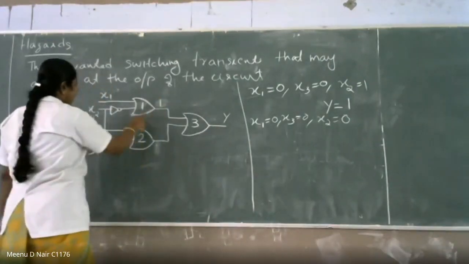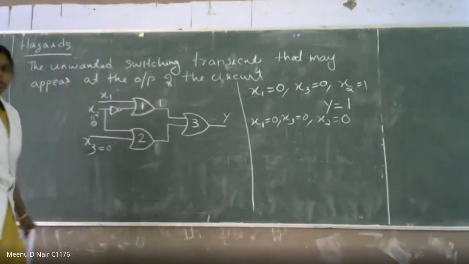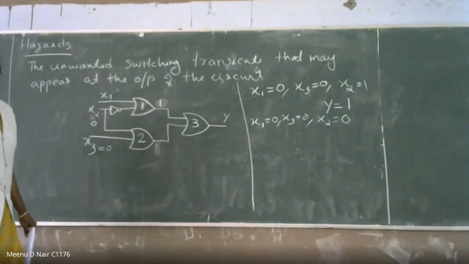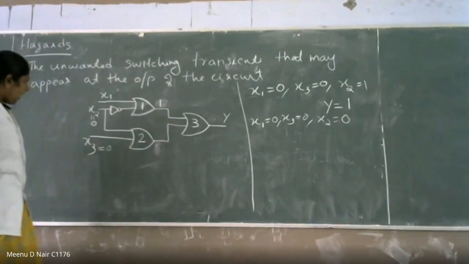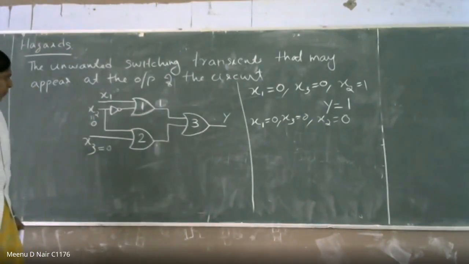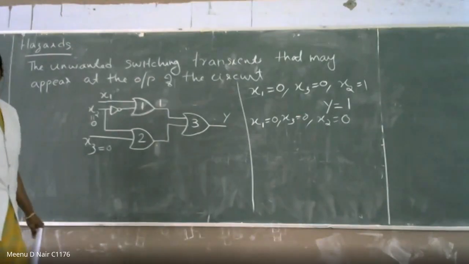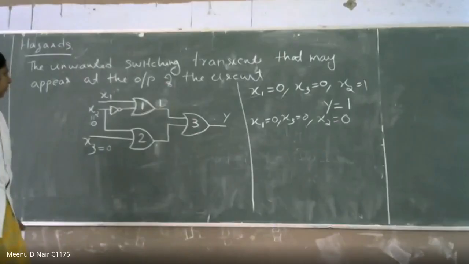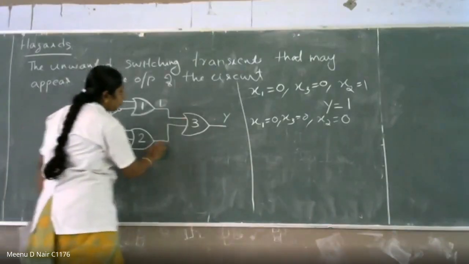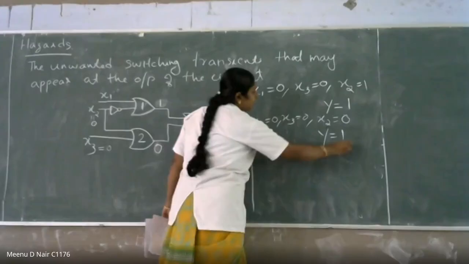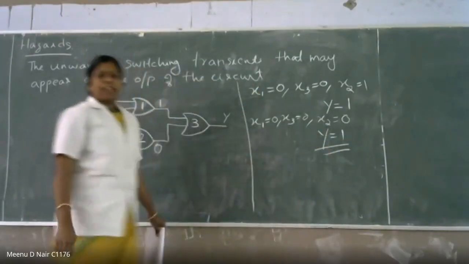What is the output of gate number 2? x2 is equal to 0, x3 is equal to 0. What is the output of gate number 2? 0. And what is the output of y? 1. Y is equal to 1. This is what you are expecting, correct?